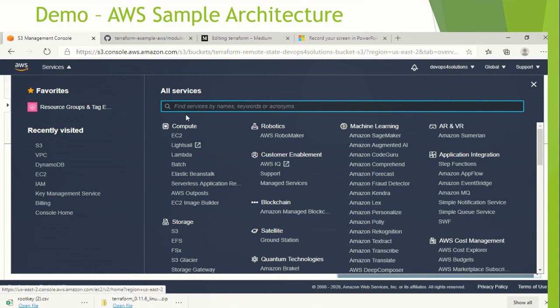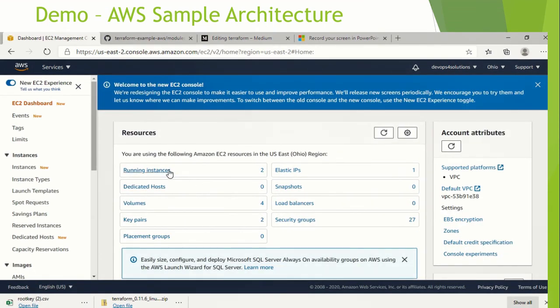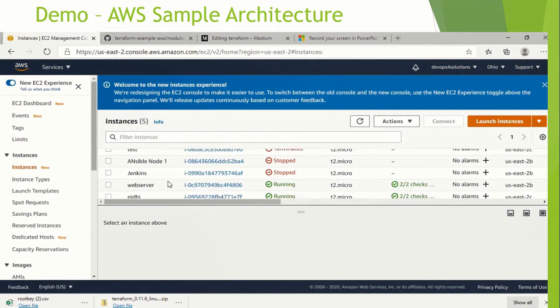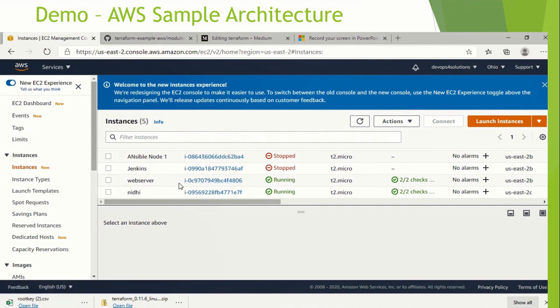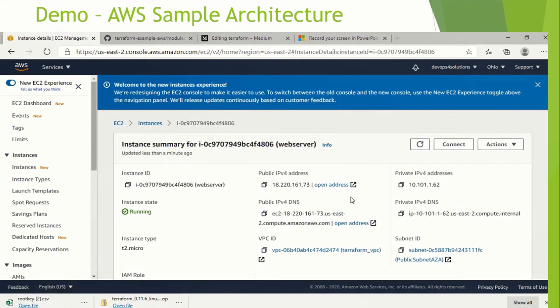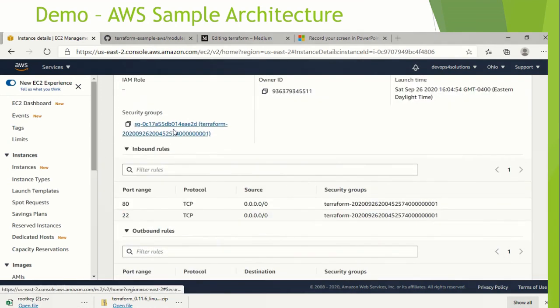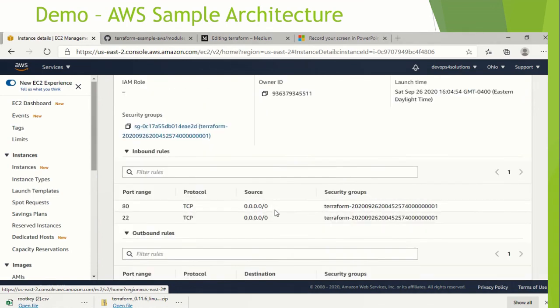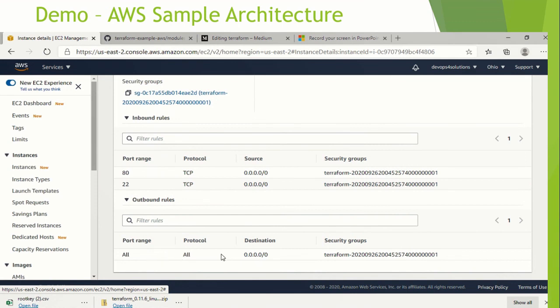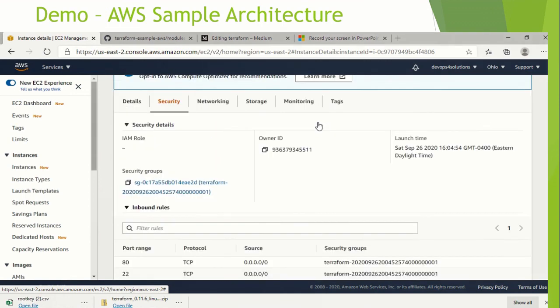Now we will see what it has created. So we will go to EC2, and you can see it has created this web server. This got created using this Terraform code. Here you can see it got attached with the Terraform VPC and the subnet ID. It has created the security groups also. In the security groups, I have put two inbound rules like this so that we can do the SSH, and the outbound rules. You can change your inbound rules and outbound rules as per your need. But yeah, this is how you can do this.